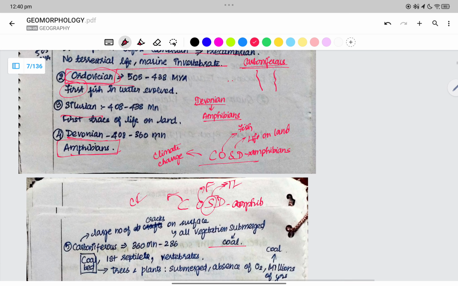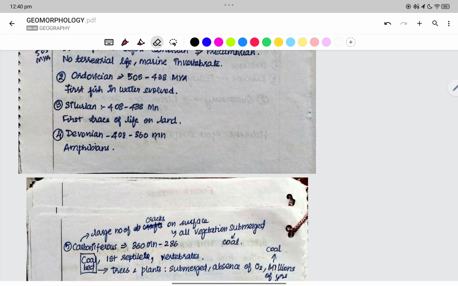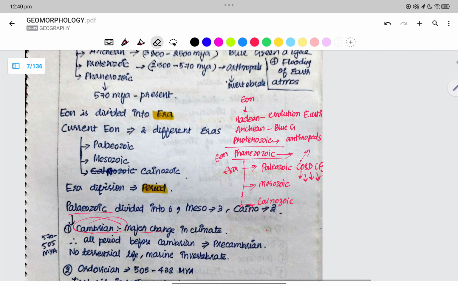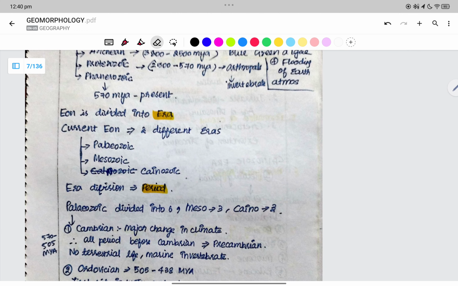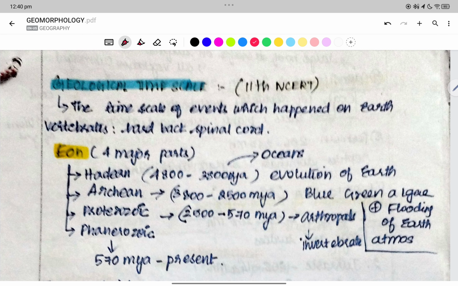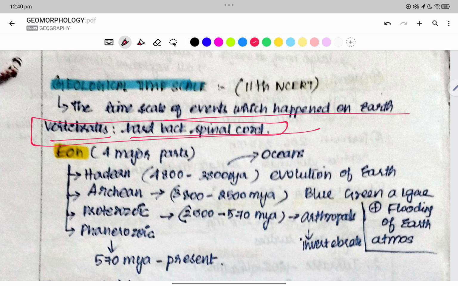Geological time scale is nothing but the time scale of the events which happened on the earth. Now we have vertebrates with the hard back spinal cord.